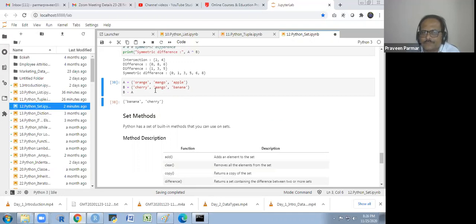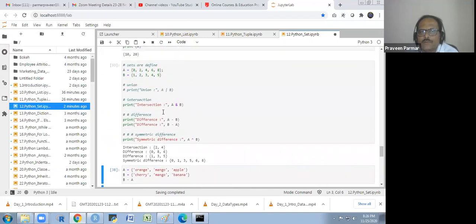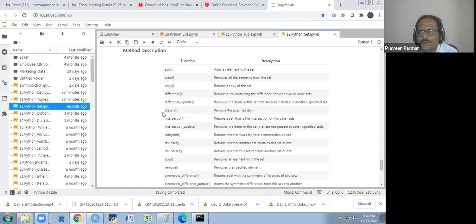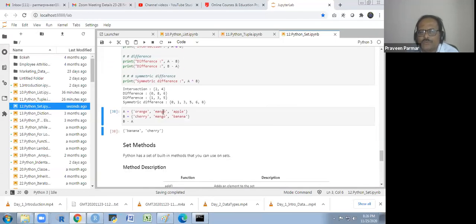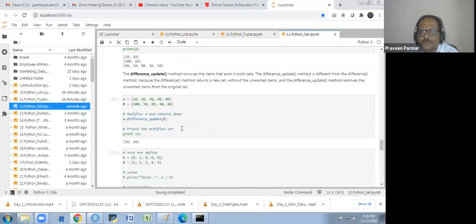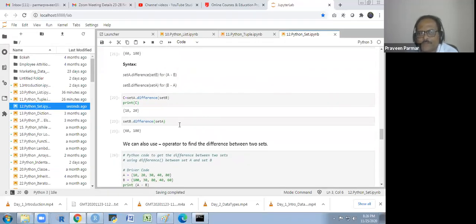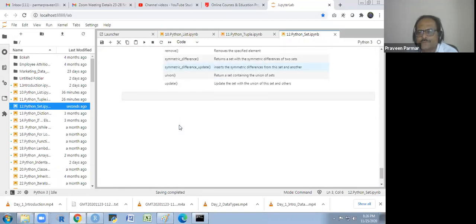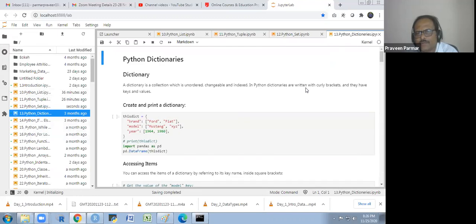So these are the set methods. We don't have any other constructor for set. Okay, there is no constructor for set. So this is about the set, and there is a last data type in the Python basics.